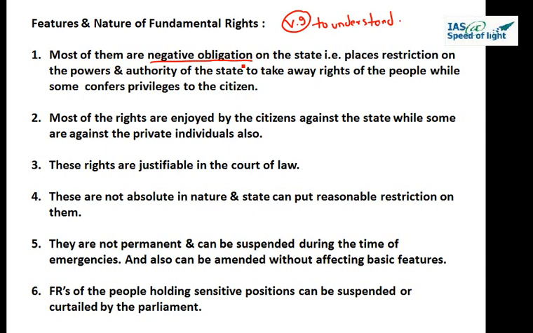What limitation it will put? It will put the limitation so that state and legislature, they cannot take away these fundamental rights of the people. Okay, so that is how it places negative obligation on the state, while there are certain powers or privileges which are conferred to the citizens also. So this is a positive side.